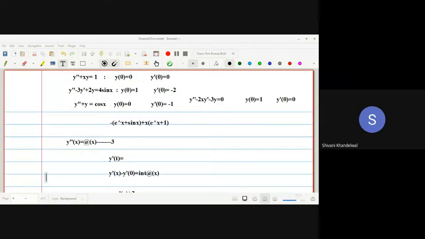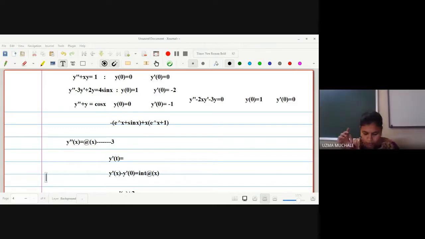Hello, ma'am. Yes. In that example, y double dash plus xy equals 1, lambda is coming to be x. What should we do? Once again, can you tell? So lambda is -1 actually. What you have to do? You have to keep the minus sign outside.